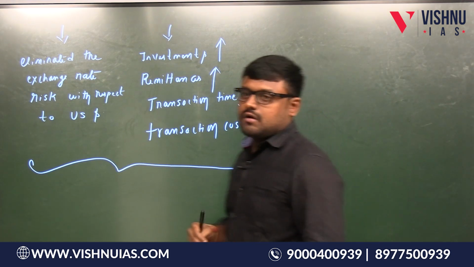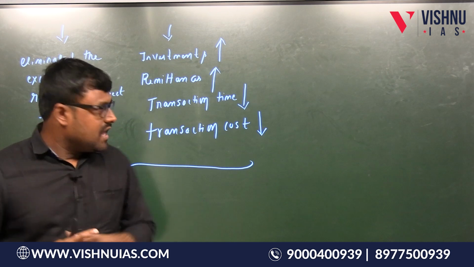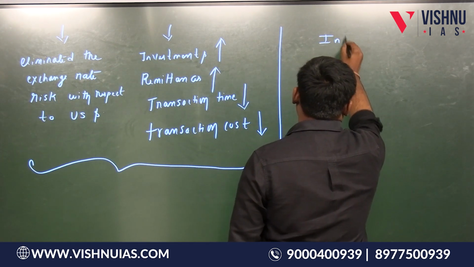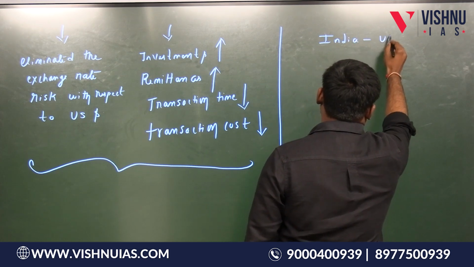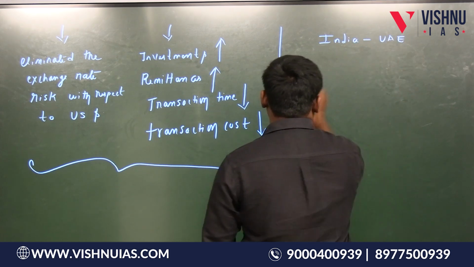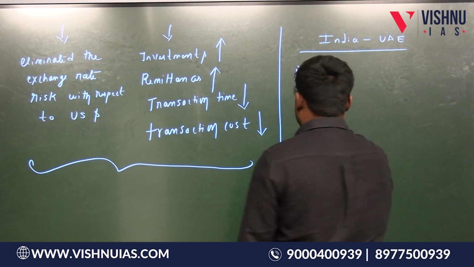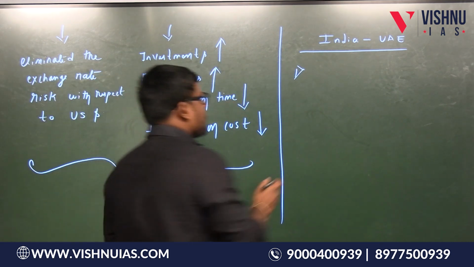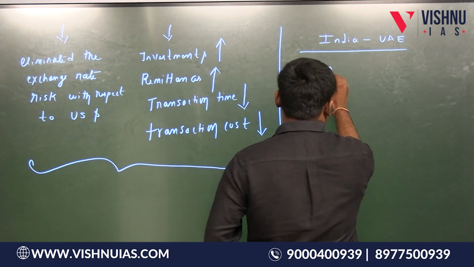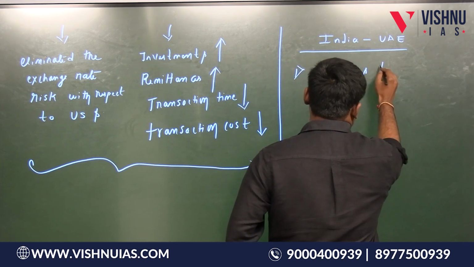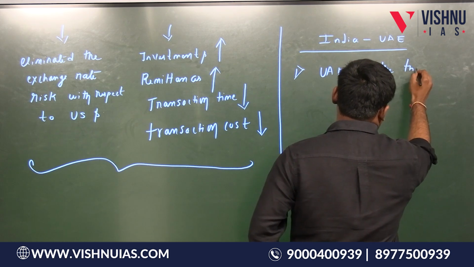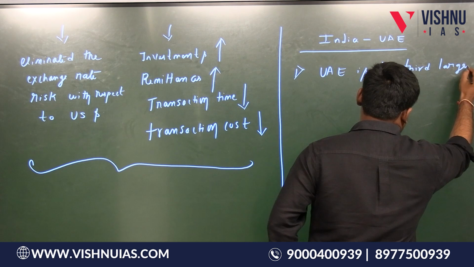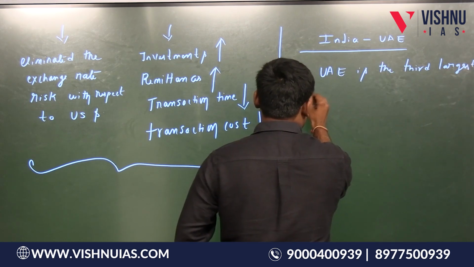So this is about the local currency settlement system. Let us see the other relations between India and UAE. Now, see, UAE is the third largest trading partner of India.